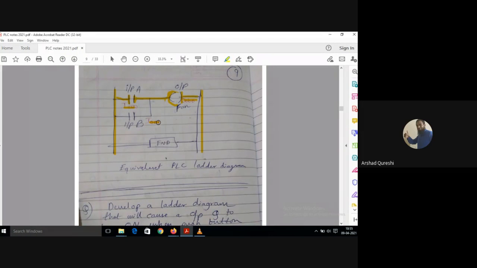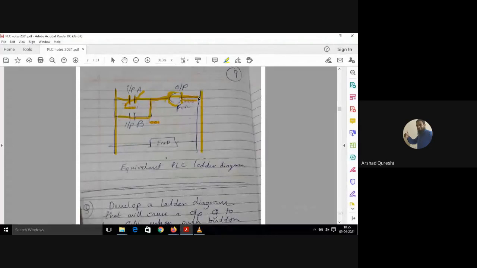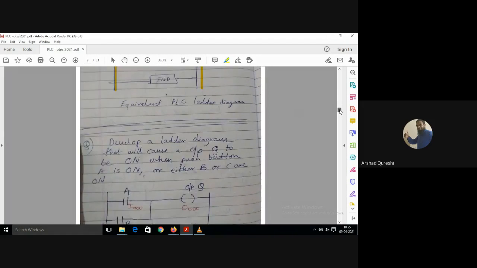If input A is there, my connection is made and I will get the output. If I am pressing one push button, I am getting output. If input A is not pressed and only input B is present, the current will go from this side and the circuit gets completed.